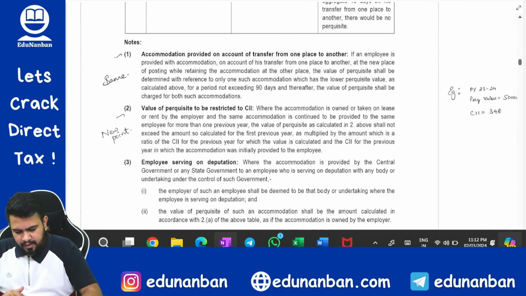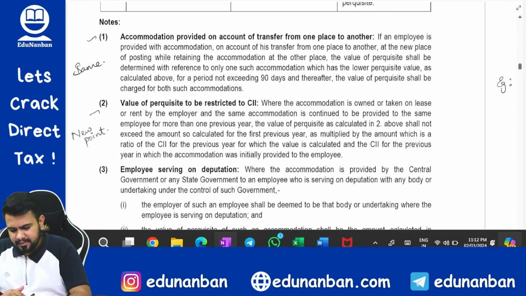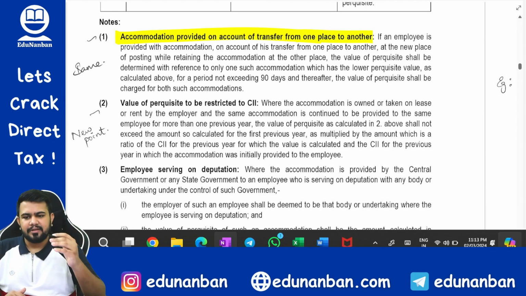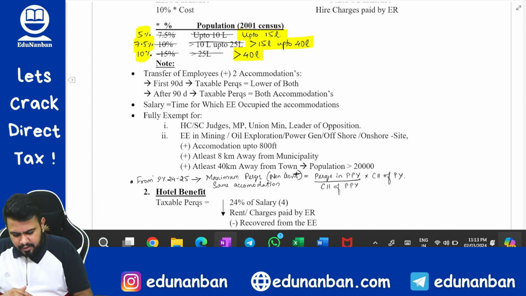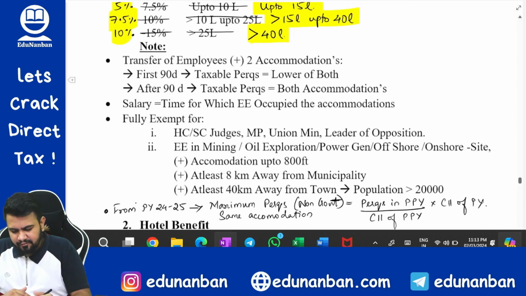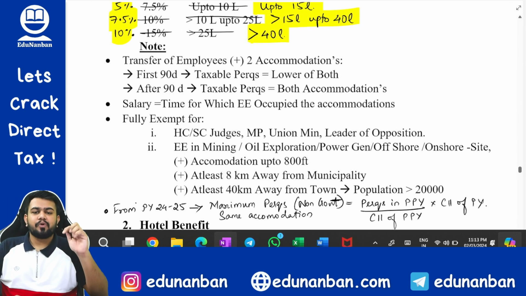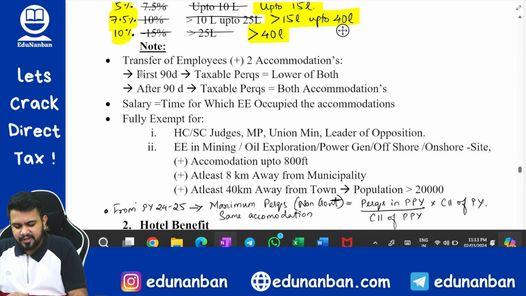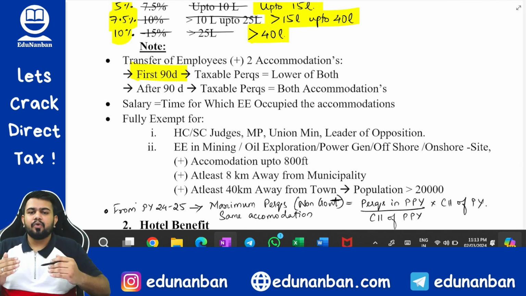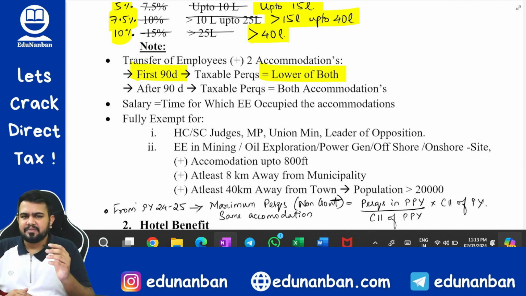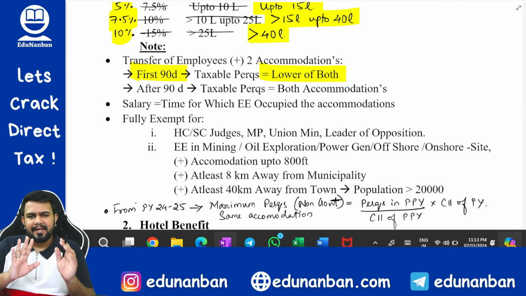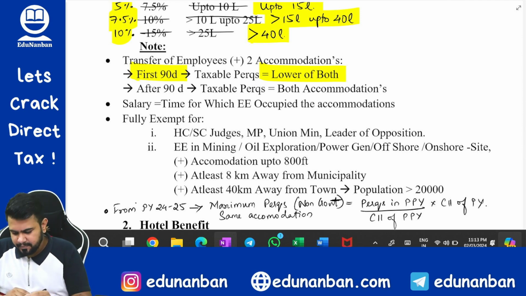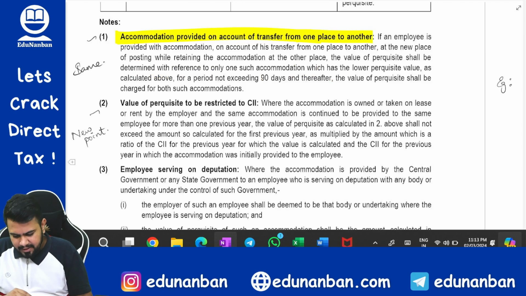Now listen here. Accommodation provided on account of transfer from one place to another. This we have already learnt, there is no change. If there is a transfer of the employee and the employer is providing two accommodations, then for the first 90 days you take the lower of both accommodations as taxable perquisite, and after 90 days both accommodations will be taken as taxable perquisites. So that update is the same.